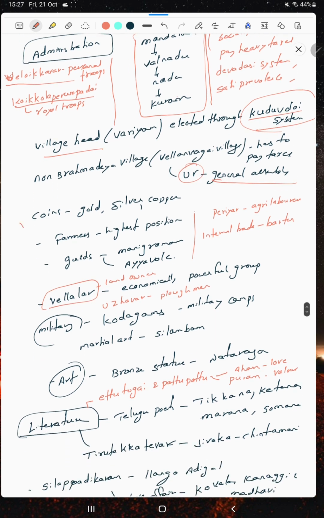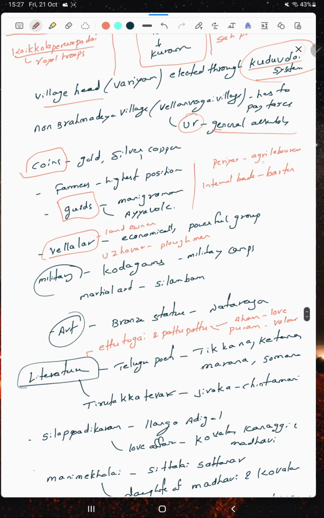General Assembly. Coins: they use gold, silver, and copper. The farmers have the highest position. Guilds such as Manigramam and Ayyavole guilds. Perriyar are agricultural laborers. Internal trade has a barter system.